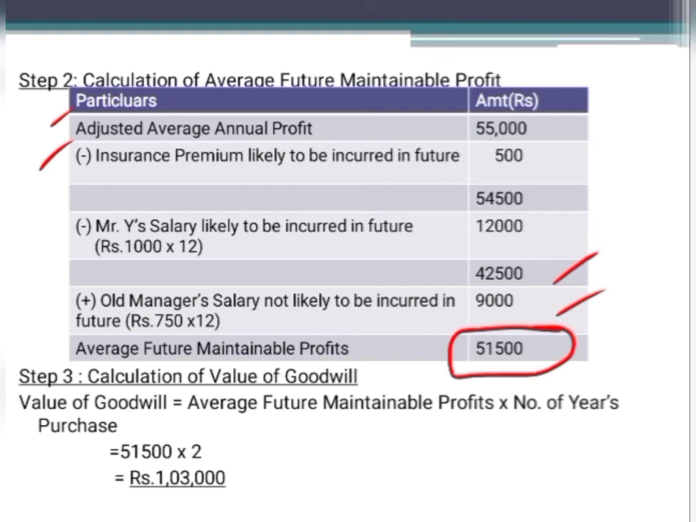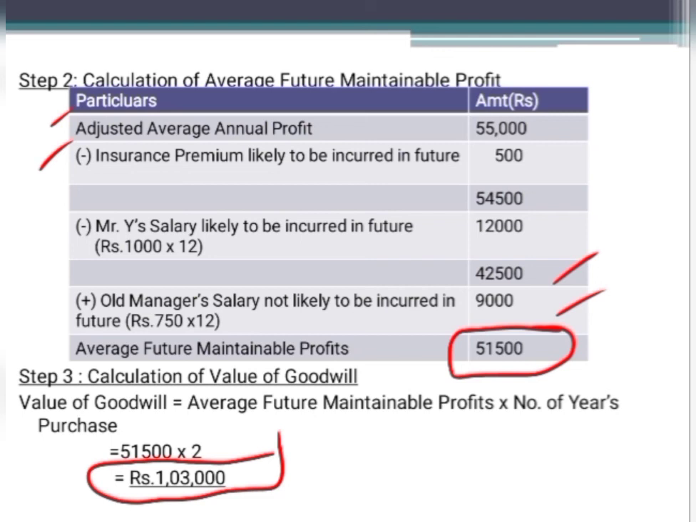Now coming to the third step, that is calculation of value of goodwill. So value of goodwill here is equal to average future maintainable profit into number of years of purchase, 51,500 into 2, which comes to 1,03,000. Okay, so this is how we calculate the value of goodwill wherever they have given the adjustment for abnormal losses, non-recurring expenses, non-operating expenses, income, etc. And also wherever they give you the expenses that are likely to be incurred in the future or that are not likely to be incurred in the future, you have to follow all these 3 steps.